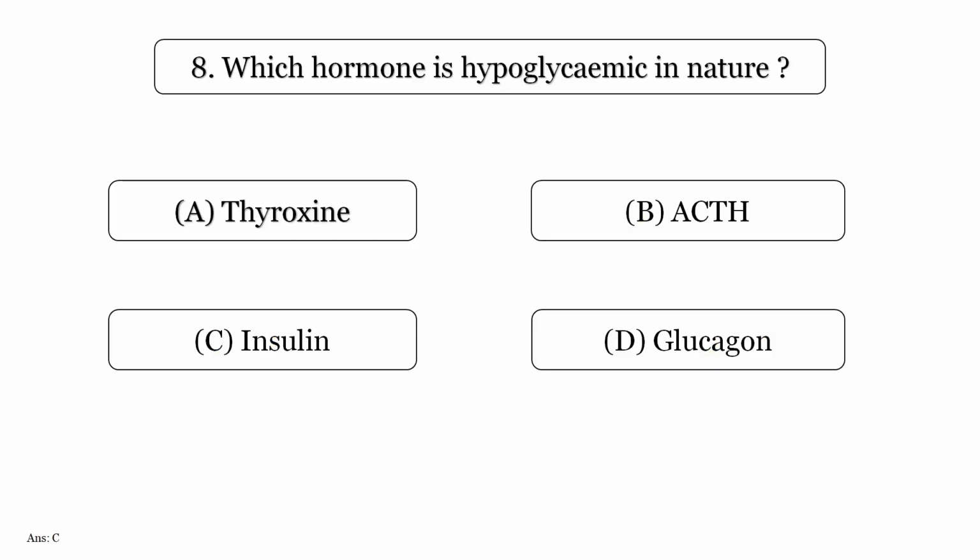Which hormone is hypoglycemic in nature? Option A, thyroxine. Option B, ACTH. Option C, insulin. Option D, glucagon. Answer is option C, insulin.